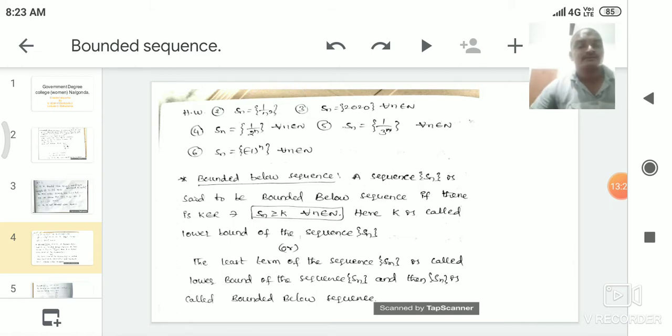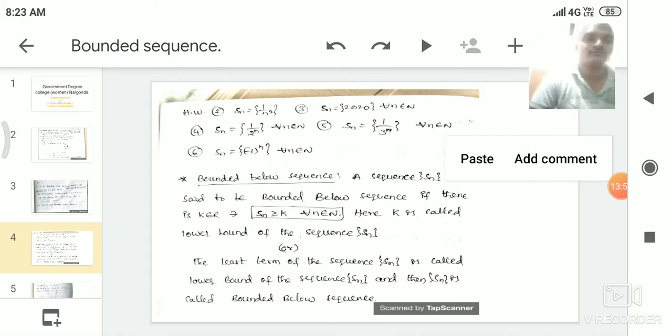So the terms of the sequence are 1 by 2, 1 by 4, 1 by 8, 1 by 16 and so on. In these terms we observe that 1 by 2 is the greatest value. So whenever a greatest value exists for the sequence, then the sequence is called bounded above sequence.